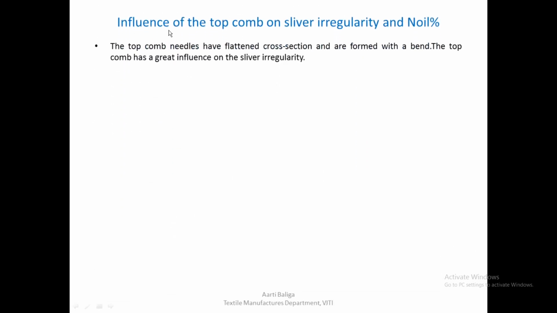So let us see the influence of the top comb on sliver irregularity as well as noil percentage. The top comb needles have a flattened cross section and are formed with a bend. The top comb has a great influence on the sliver irregularity. Without the top comb, the sliver would be irregular due to the lack of fiber control. That means if the top comb was not there in the entire sequence, then the fibers would just move uncontrolled in this region, and it would lead to a more irregular sliver.